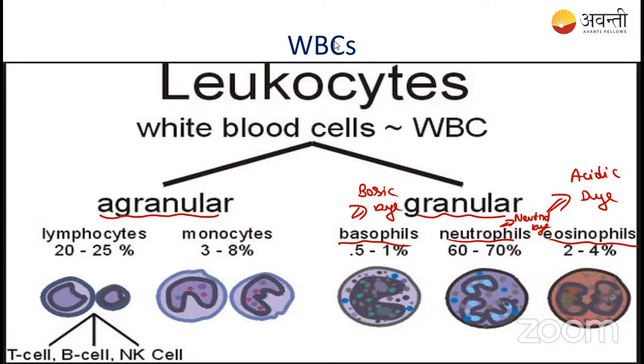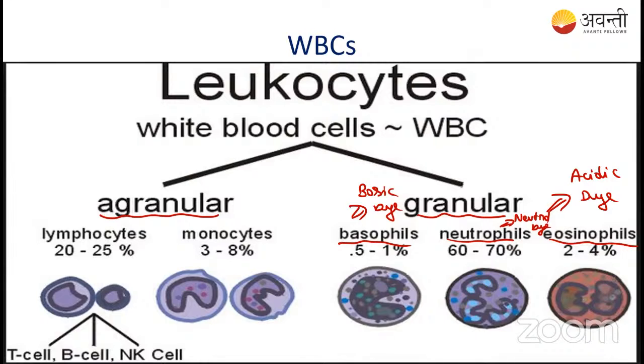Okay, we have started the class and we are talking about the leukocytes. When we are talking about the blood, in the blood there will be red blood cells, RBC, and WBC is also present. WBC we will call a leukocyte. In the WBC there are two types. One is the agranulocyte and the other is the granular cells.